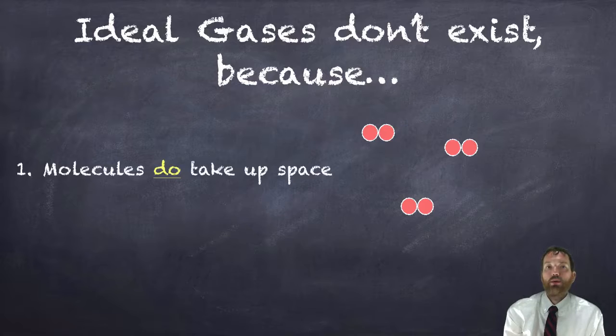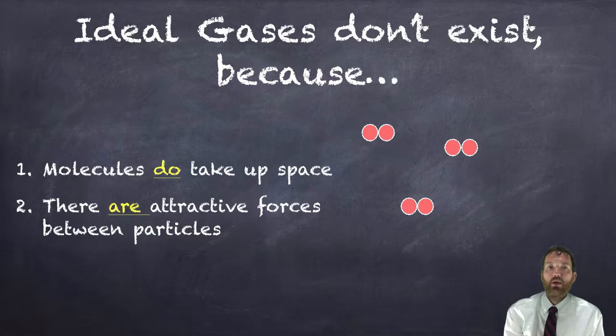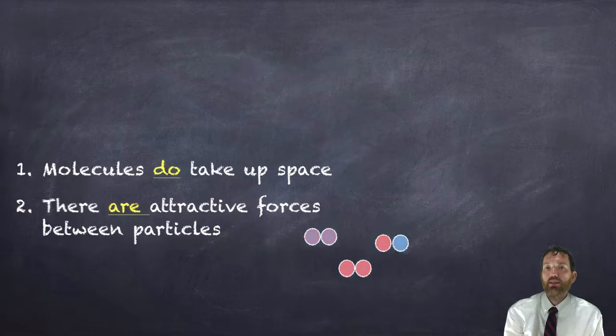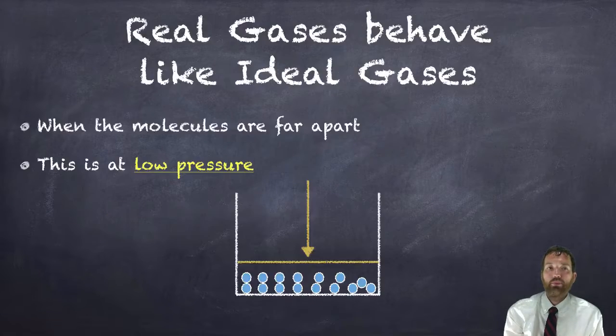So ideal gases don't exist because molecules do take up space. These are my gas molecules in red here, and of course they take up space. They're really small compared to the volume of space that they may be in, but they do take up some space. And there are attractive forces between gas particles. Otherwise, they would never condense down into a liquid.